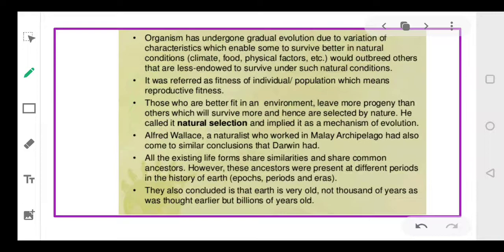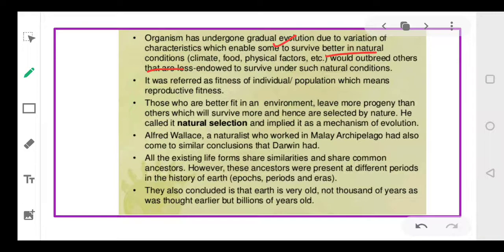And he observed that organisms undergo gradual evolution. Organisms undergo gradual modifications, and as they adapt, they slowly undergo some modifications, and because of those modifications, they survive better in their natural conditions. It could be a climatic condition, it could be a factor like food or the physical factors, right? So gradually an organism is modified, and these variations make an organism better adapted to its climate, food conditions and physical conditions.